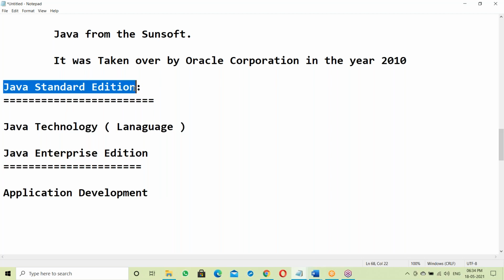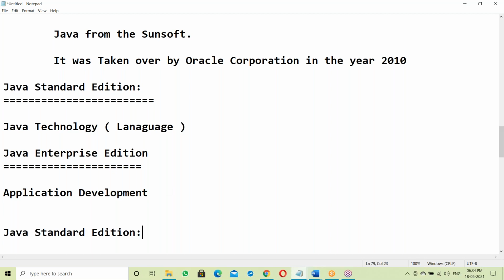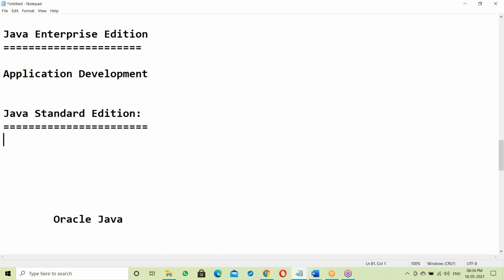Now let us see what are the features of Java standardization. Yes, of course, it's our syllabus. What are the features? What are the contents? Let us see the Java standardization contents here.